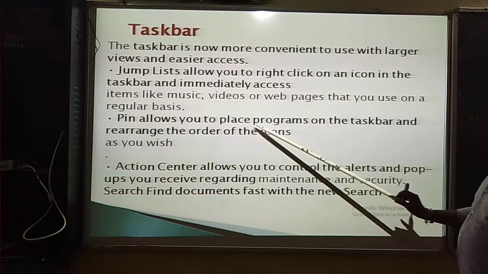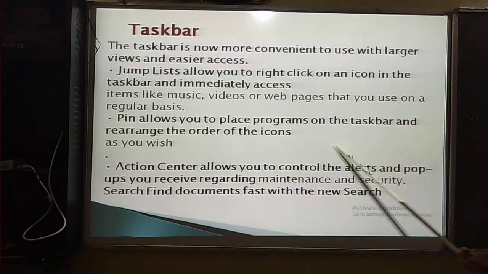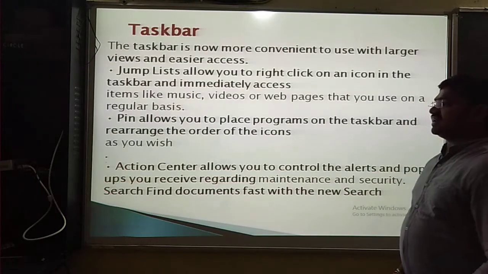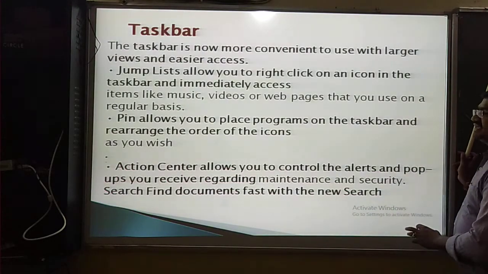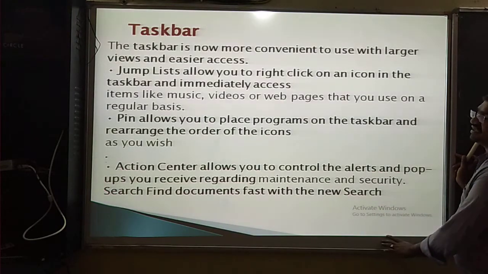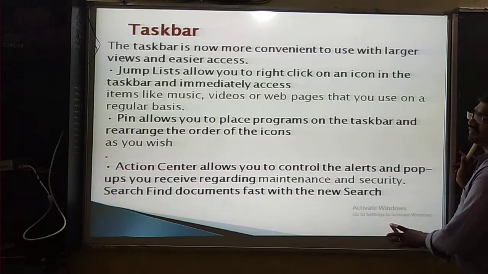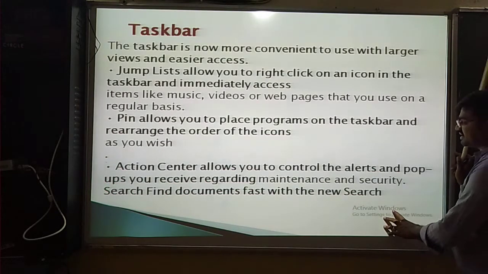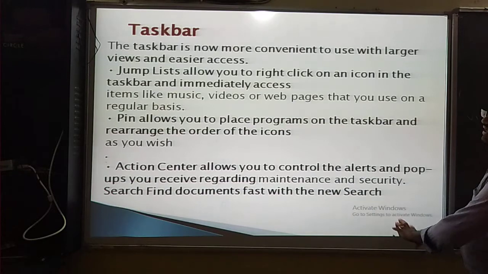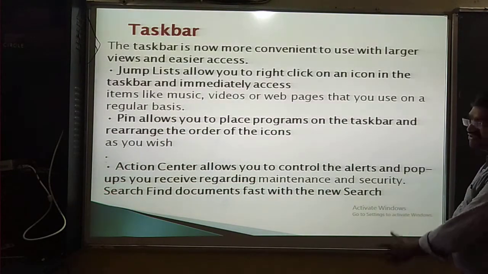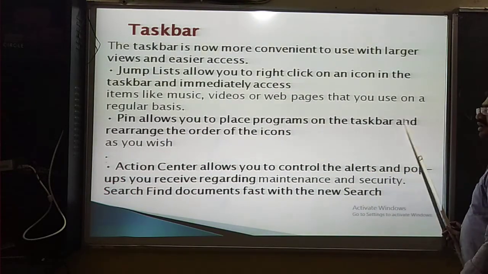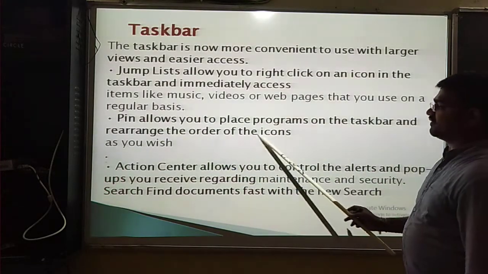Pin allows you to place programs on the taskbar and rearrange the order of the icons as you wish. There is a necessity for some icons that should be used and rearranged according to the interest of the users. So users may have an interest in listening to music, and the icon should be replaced or changed by the music icon. So pins allow you to place programs on the taskbar and rearrange the order of the icons as you wish.